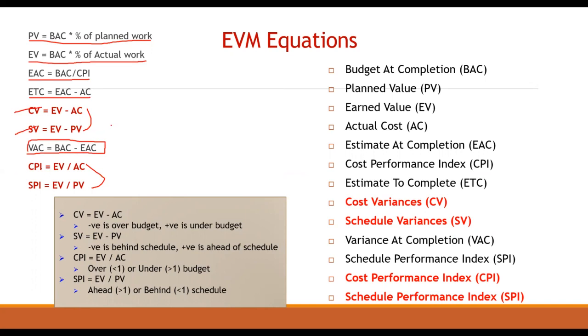VAC, that is variance at completion, equals budget at completion minus estimate at completion. Cost performance index equals earned value divided by actual cost, and schedule performance index equals earned value divided by planned value. This we will go through in the coming slides.